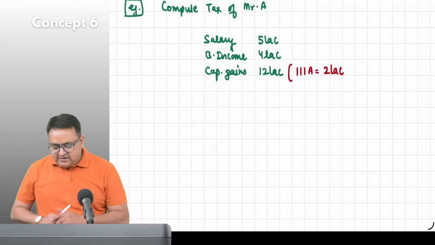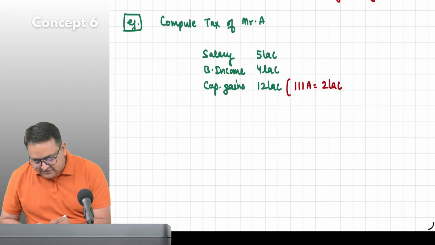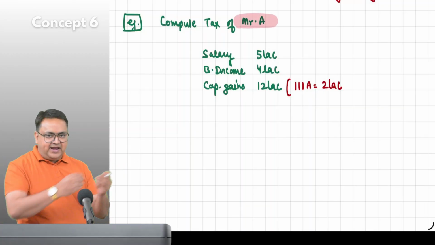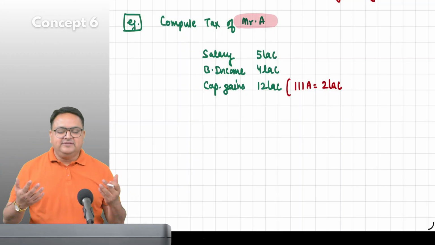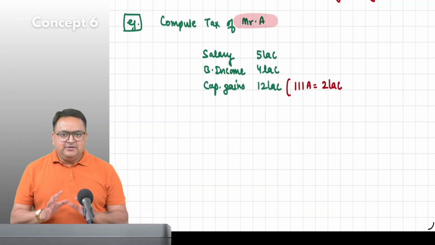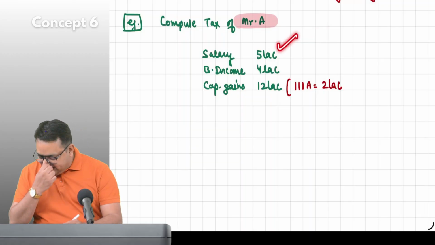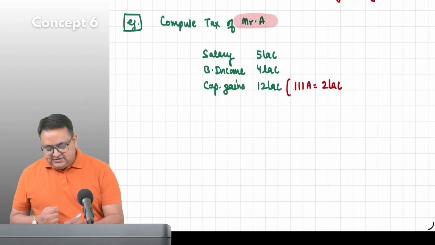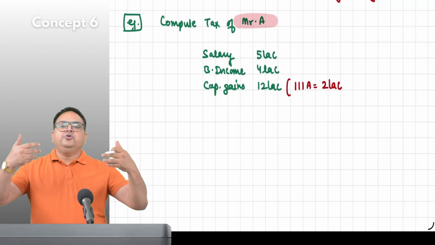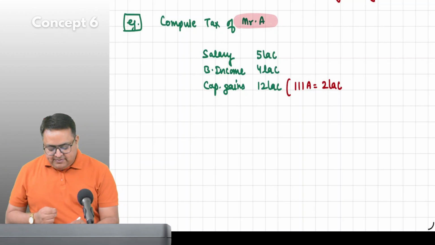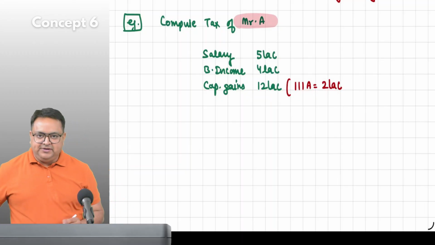So this year, guys, please understand it practically. This person is your client. He comes to your office. You are eating the same pizza. No, today you are eating something else. So whatever you are eating, this person came to you. He says my salary income is this, my business income is this, my capital gain is 12 lakh. You said, okay, tell me how you earned this capital gain. He will not say 111, but actually we know that his 111A is 2 lakh rupees